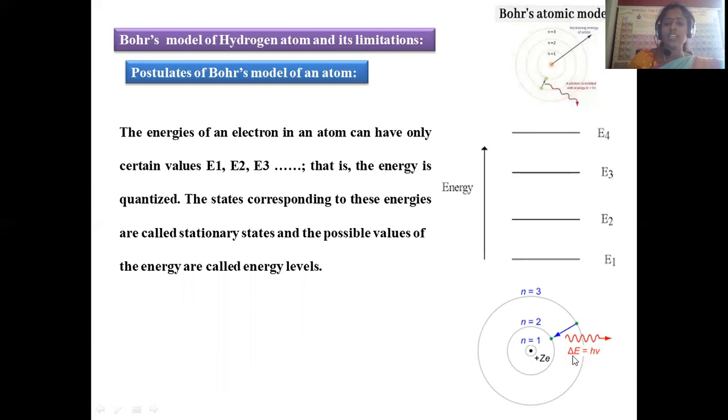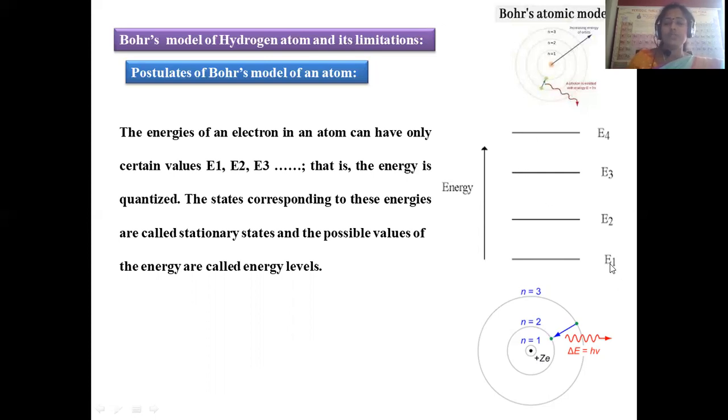That is denoted with delta E equal to h nu. This is used to measure its own energy. Here n denotes the principal quantum number. It may be 1, 2, 3, 4, and in that manner you can gradually increase. Here it is clearly measured. The central nucleus has a positive charge, and the different shells are indicated with n equal to 1, n equal to 2, n equal to 3. The principal quantum numbers are indicated, right?